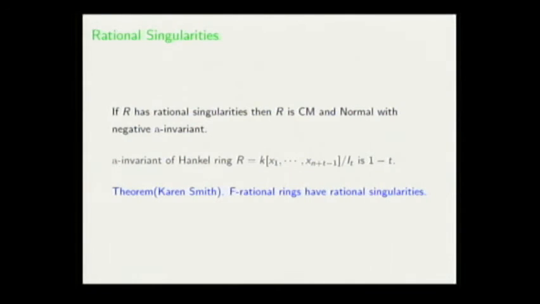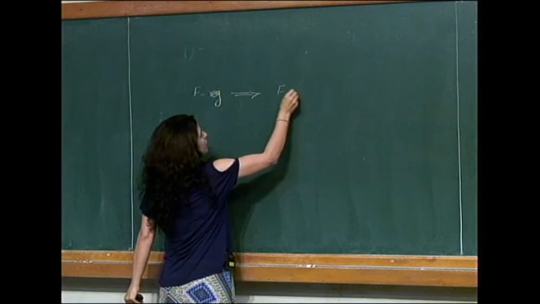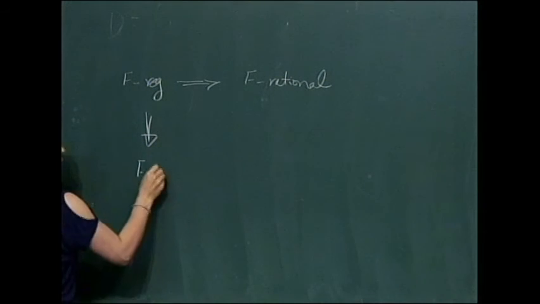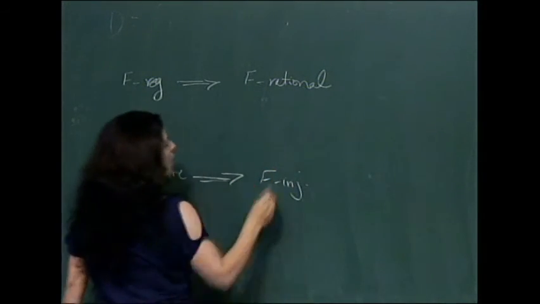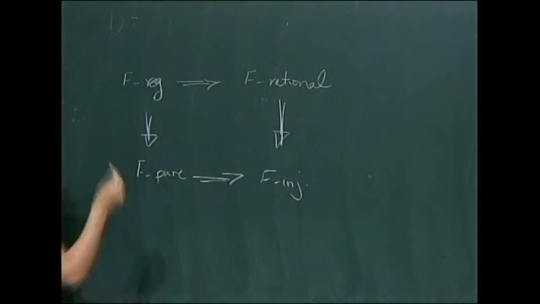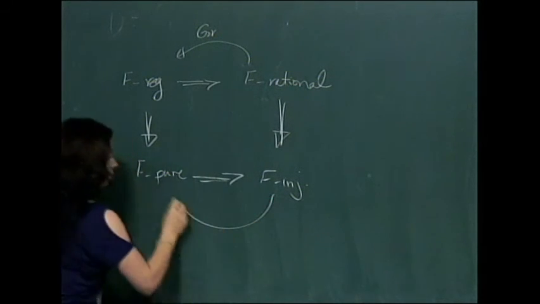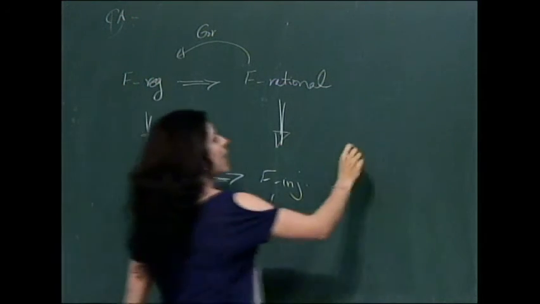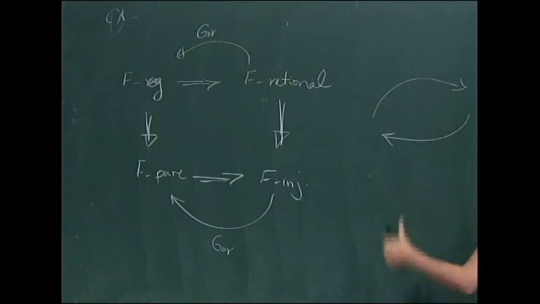Maybe if I have time, for example, when we have F-regular rings, this implies F-rational rings. This implies F-pure rings, and this implies F-injective rings. And we have these relations. In the case that the ring is Gorenstein, they are equivalent. These are in commutative algebra, but we have the same relation for Q-Gorenstein normal rings at least.